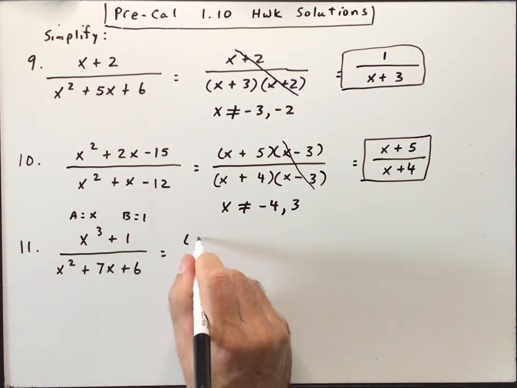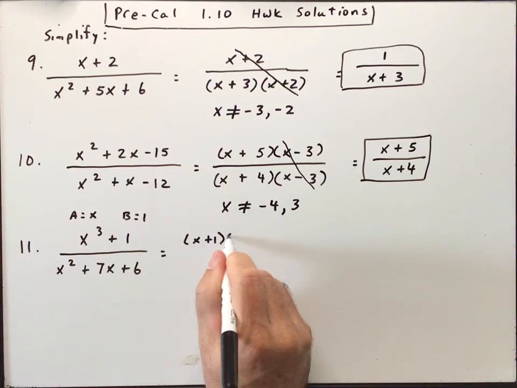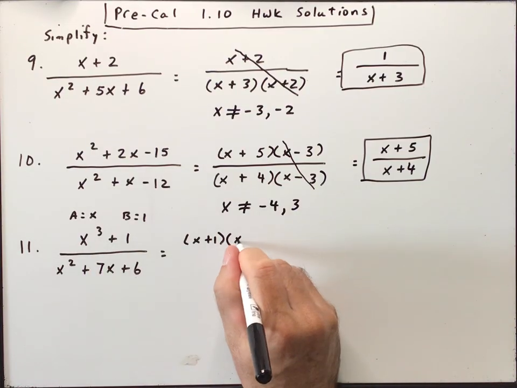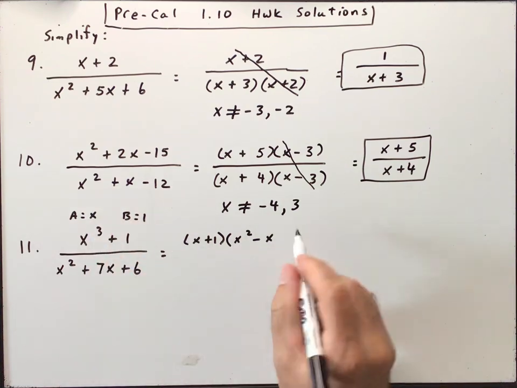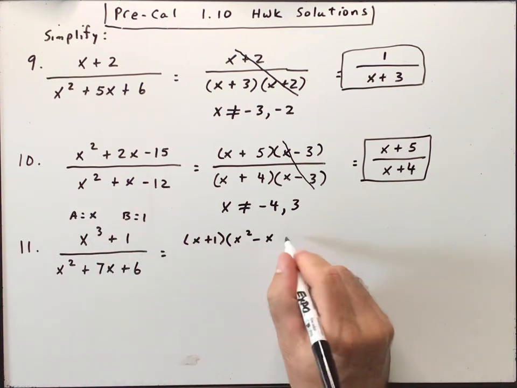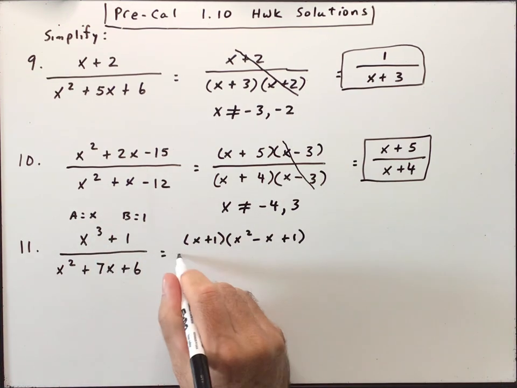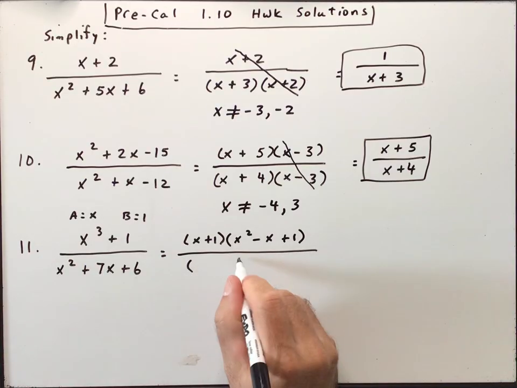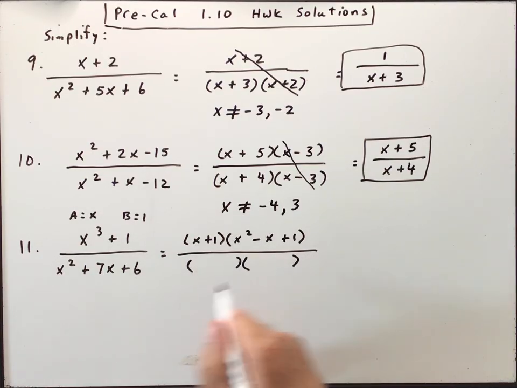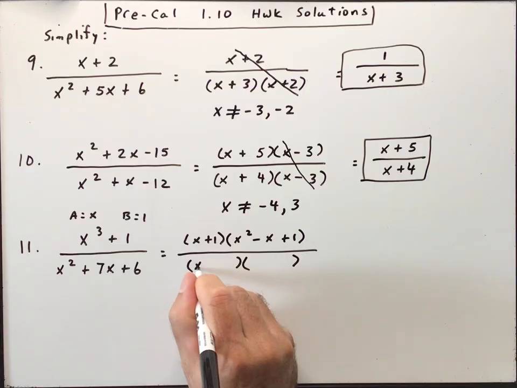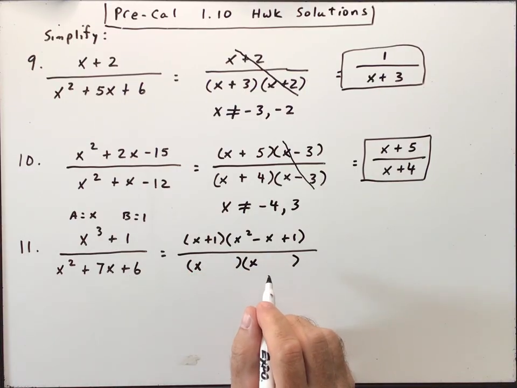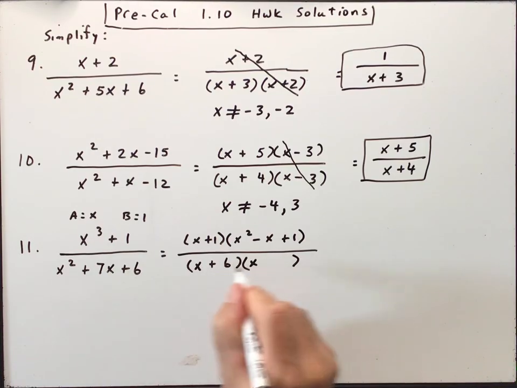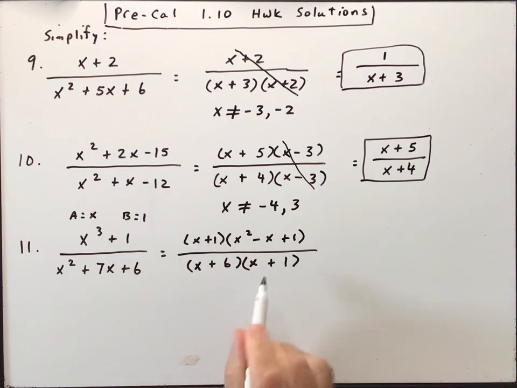So that would factor into x plus 1 times a squared, so that would be x squared minus ab, so that's 1x, and then plus b squared, so plus 1. And then the bottom is just a garden variety factor of a trinomial, so x, and to get 7, it's going to be plus 6 plus 1. That'd give me that 6x plus 1x, or 7x in the middle.